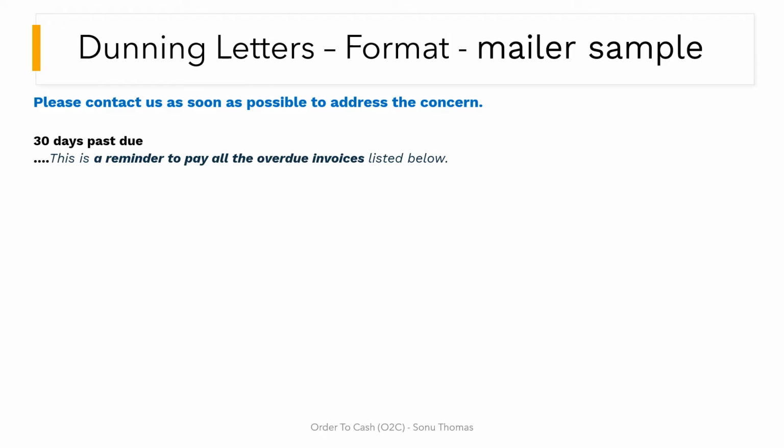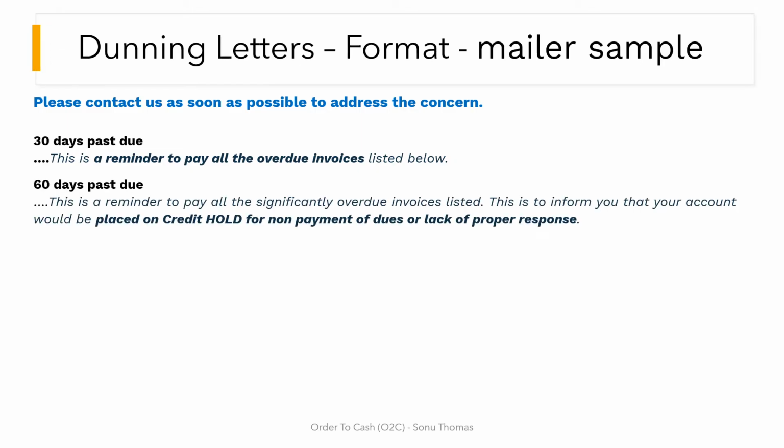In letter 1, we will try and impress upon the client with a reminder that overdue payments need action from their end. In letter 2, we'll again emphasize the payments are getting significantly delayed and the account would be placed on credit hold for lack of a response.